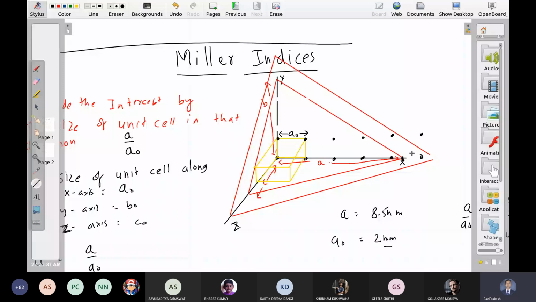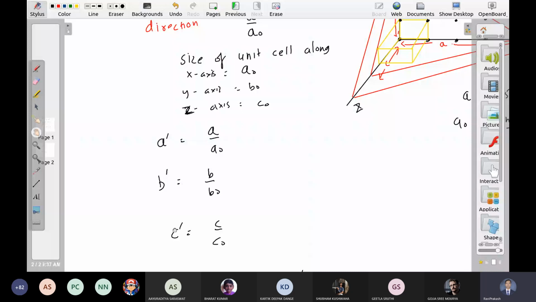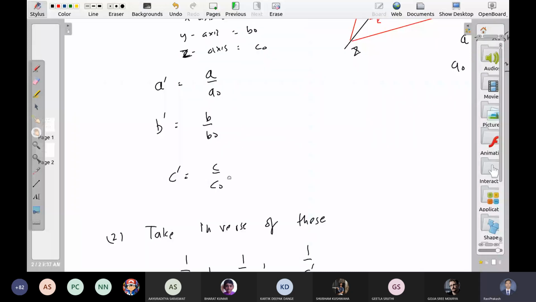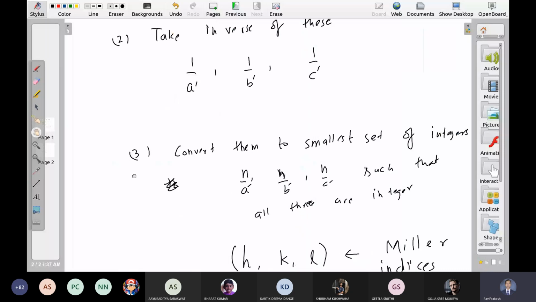For these planes, intercepts are different. I mean A, B, C are different. A prime, B prime, C prime are different. So let A naught, B naught, C naught be fixed. A prime, B prime, C prime are different for these two planes. Prime variable अलग होगा दोनों के लिए. Obviously their inverse will be different. 1 upon A prime, 1 upon B prime, 1 upon C prime is different for these two planes. But in the third step, when you convert them to the nearest integer, these numbers are the same. ये number same रहेगा.